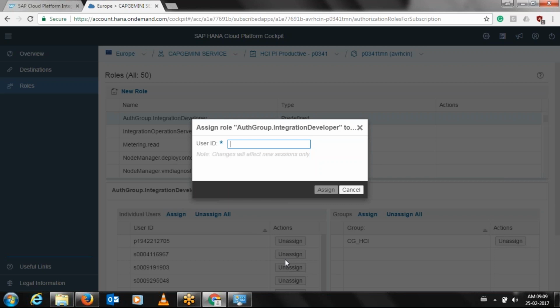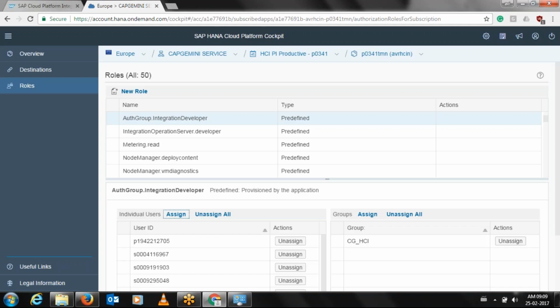Right now, I don't have access to assign this user because I'm not the administrator of this HCI. I'm just a developer. So again, I cannot view this, I cannot add this. I can only view the roles which are present in the HCI. So this is how your roles configurations work.